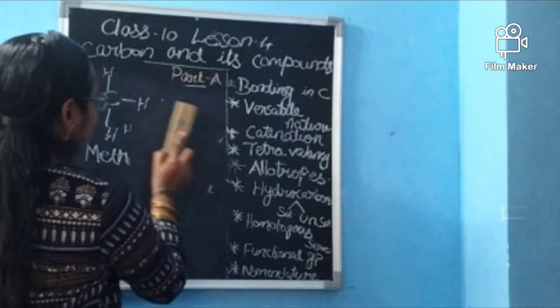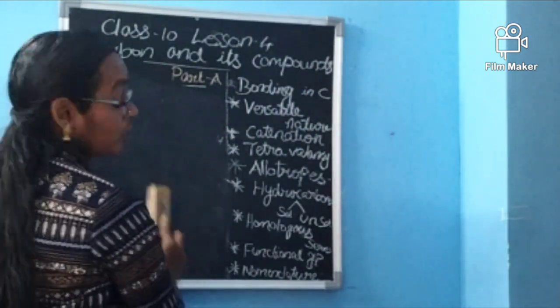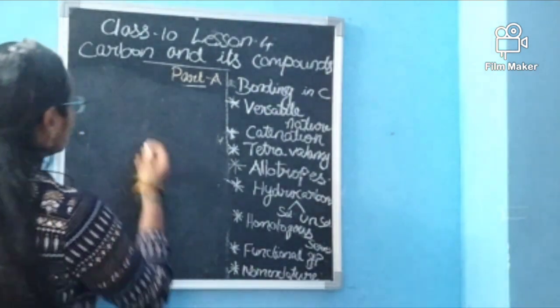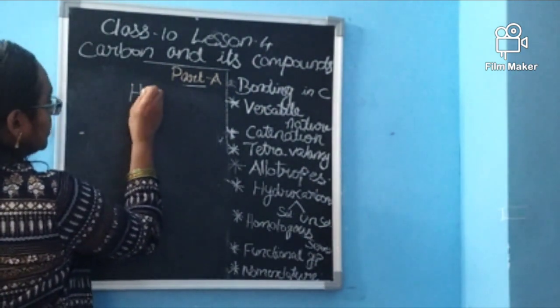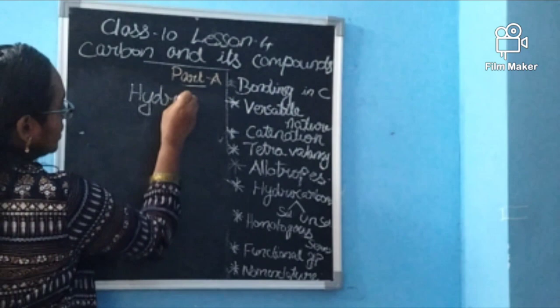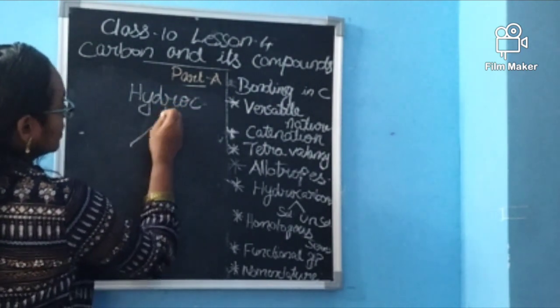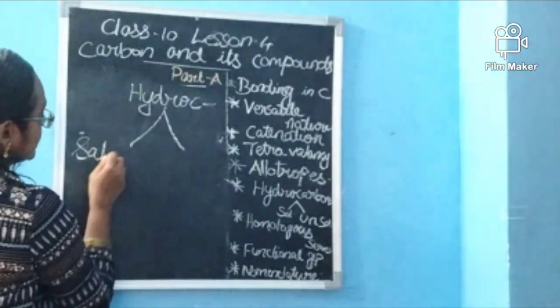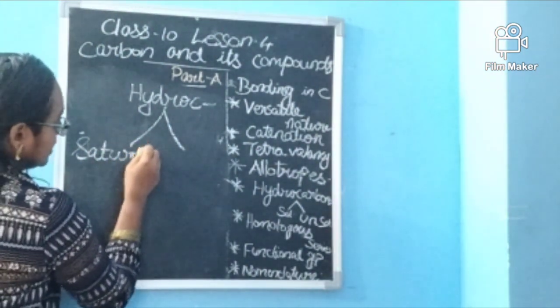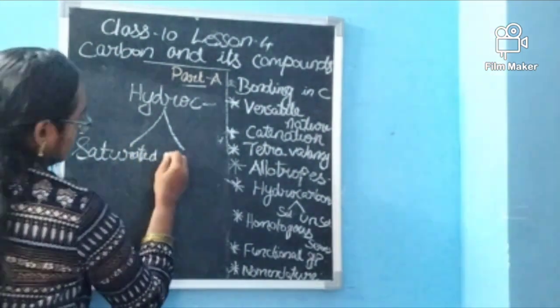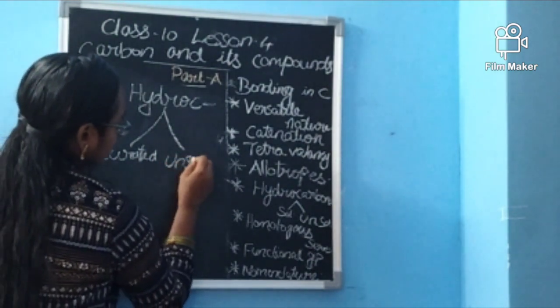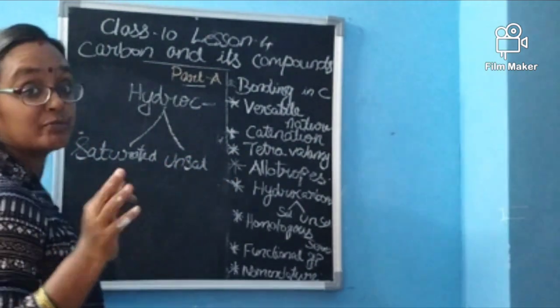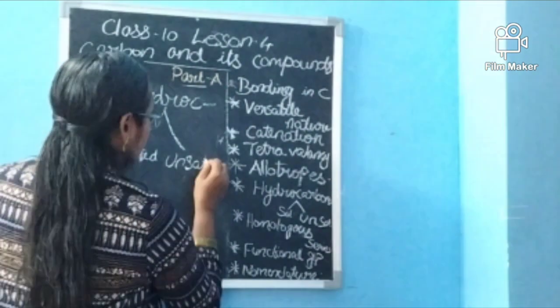But is there only that much to learn about hydrocarbons? No. Hydrocarbons are divided into saturated and unsaturated.